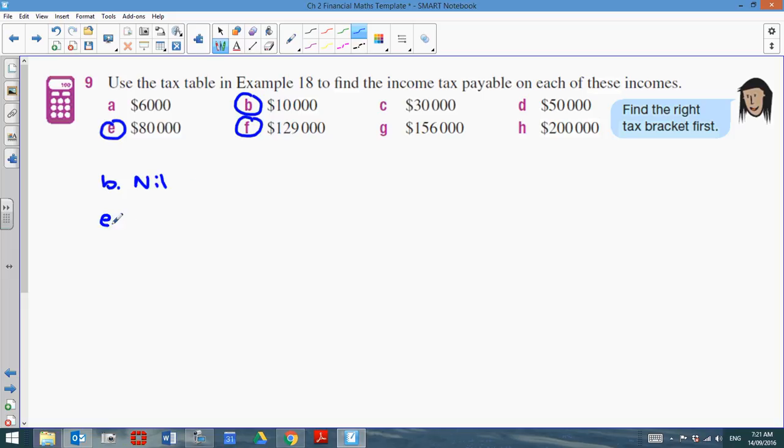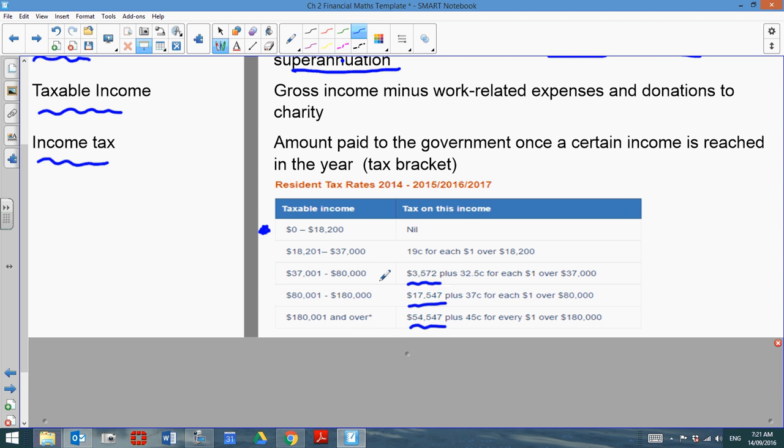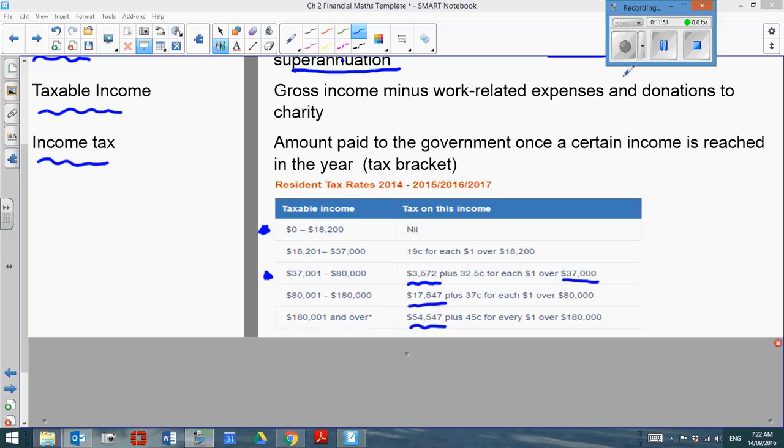If we go to E, where I make $80,000, let's go back and see what happens at $80,000. At $80,000, so including $80,000, I'm right here. I have to pay $3,572 plus 32.5 cents for each dollar over 37,000. So I do need to figure out how many dollars I make over 37,000 and then charge myself 32.5%, plus I need to pay $3,572. So let's go ahead and write all that information down.